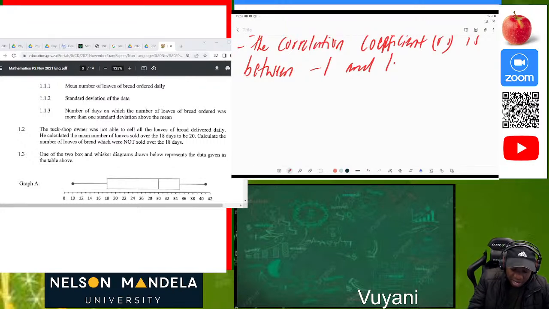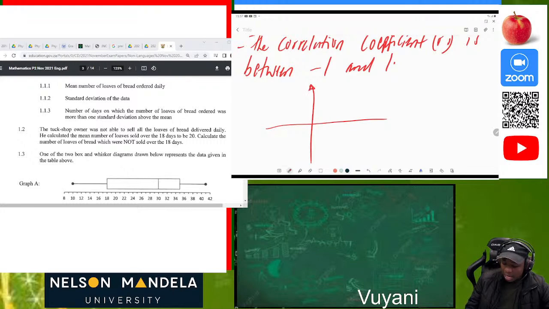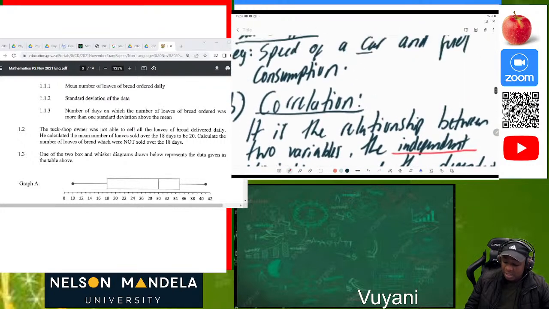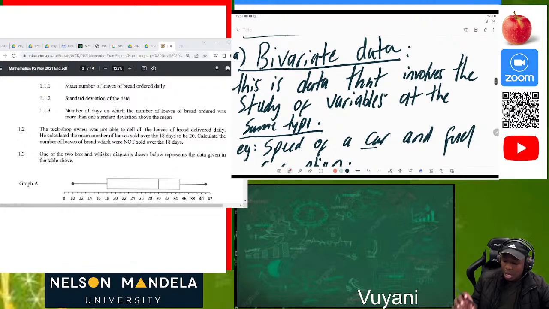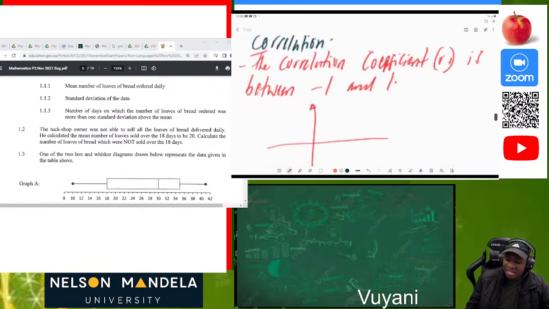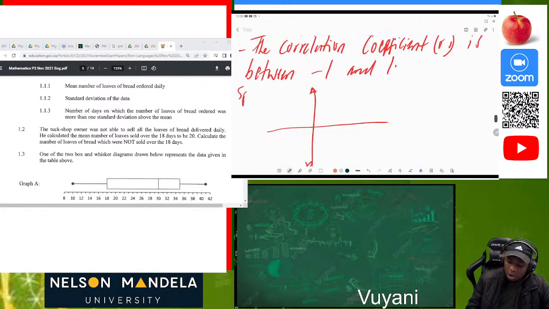Now, the other terminology which I want us to highlight is the scatter plot. Under statistics, we have what we call the scatter plot, which is obtained when bivariate data is plotted on a graph by means of the XY plane. What is bivariate data? It is data that involves the study of two variables at the same time. Having that in mind, we can plot or draw the graph which is called the scatter plot.